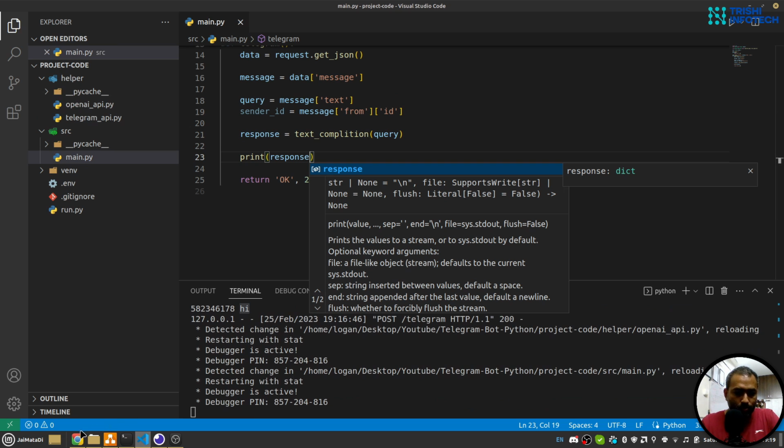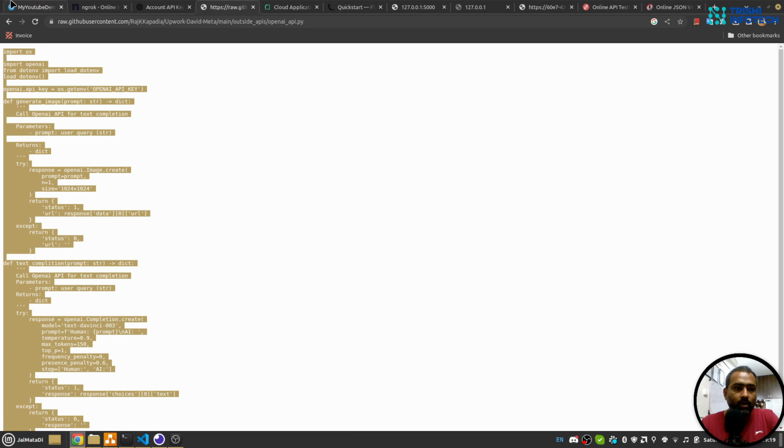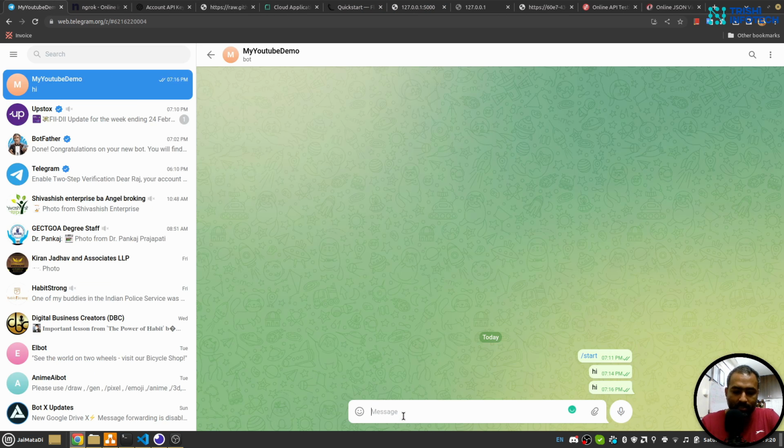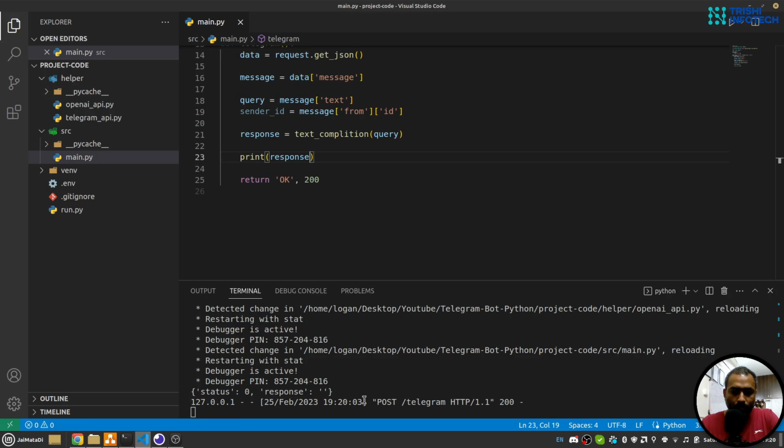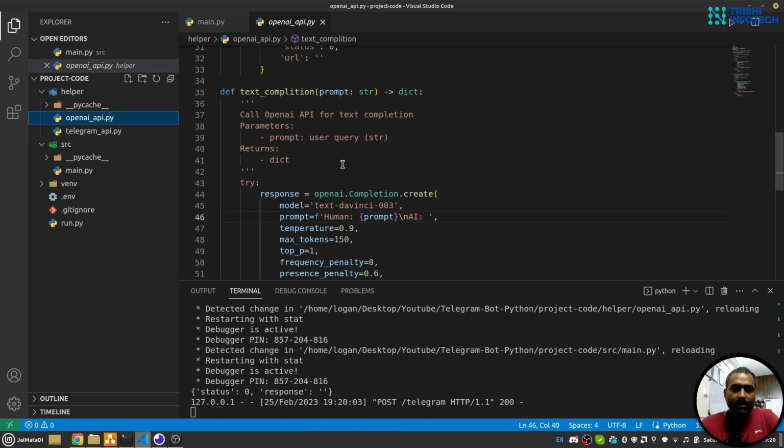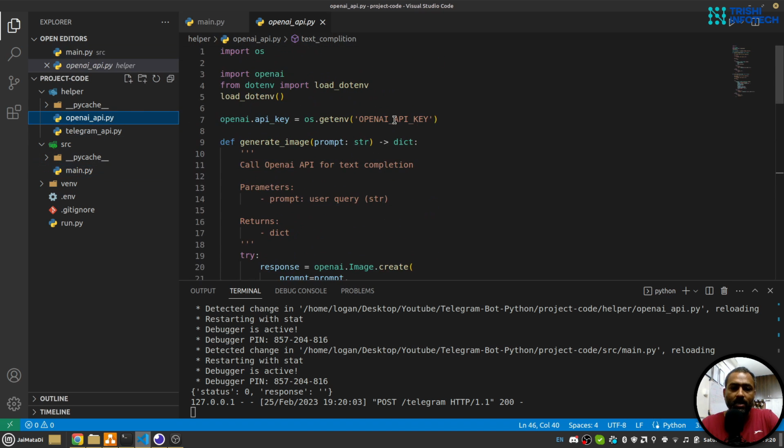Okay, so when I come here to my Telegram and when I say hello, okay, so that means the response came, but it has status 0, and the reason for that maybe is my OpenAI API key.